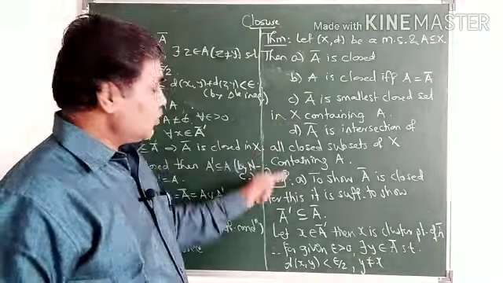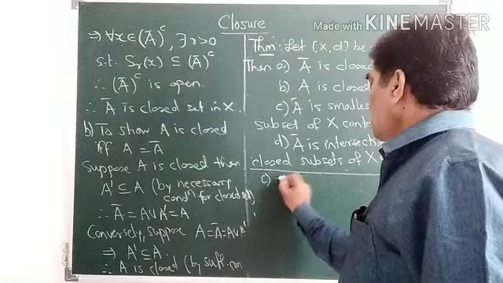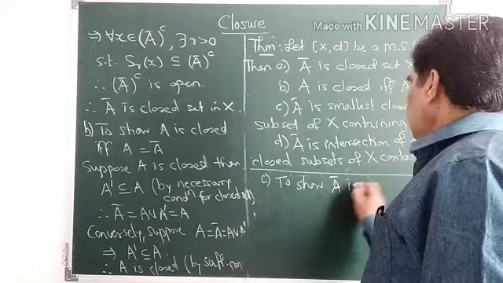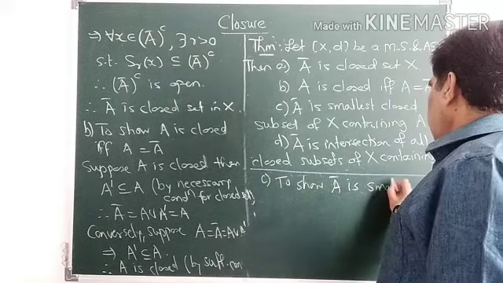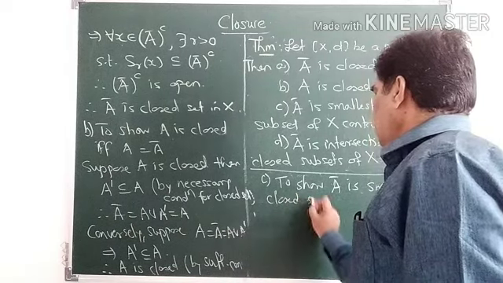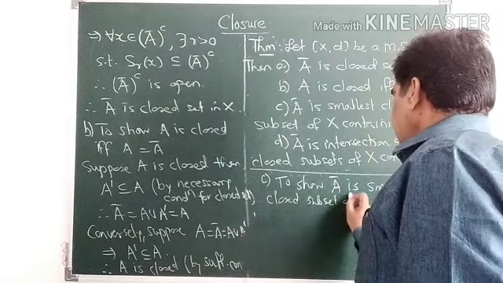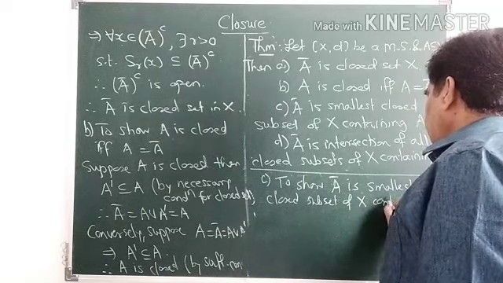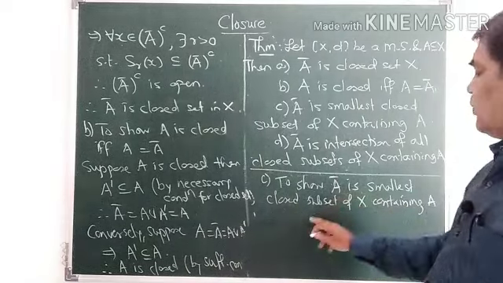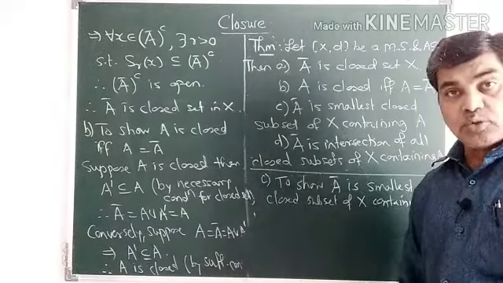Now we have to prove C. To show A closure is the smallest closed subset of X containing A. To prove this, we will assume that there is another closed set.